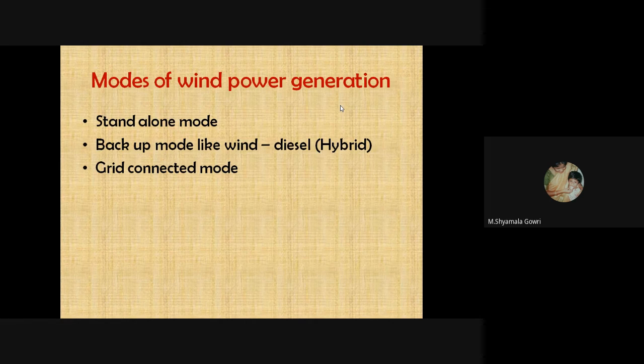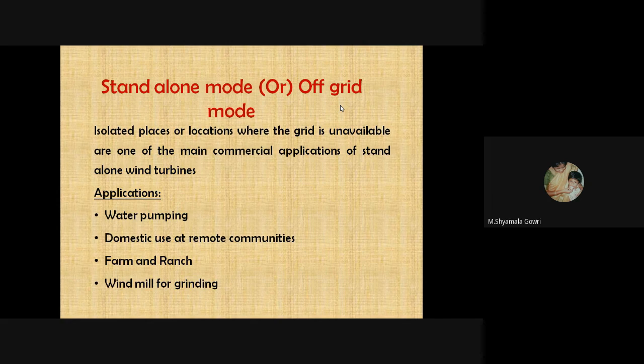So we have three modes of wind power generation. One is standalone mode. Another one is backup mode, like wind diesel, which is a hybrid mode. The third one is grid-connected mode. Standalone mode is for isolated places or locations where the grid is unavailable. The main commercial applications of standalone wind turbines are water pumping, domestic use at remote communities, farm and ranch, and windmills for grinding.